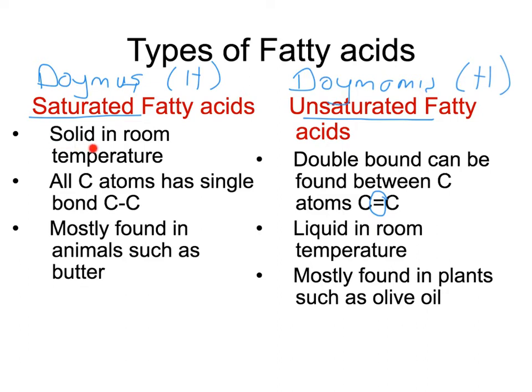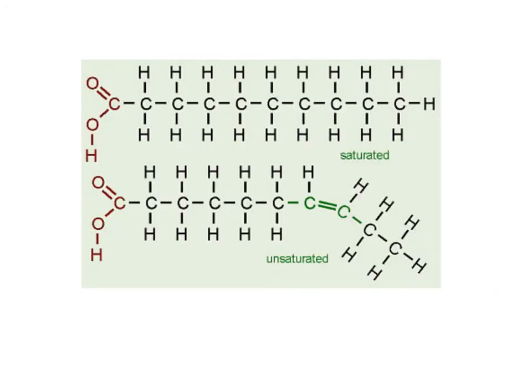Saturated fatty acids are solid at room temperature, but unsaturated ones are liquid at room temperature. Saturated fatty acids are found in animals, but unsaturated fatty acids are found mostly in plants, such as olive oil. You see, this double bond structure enables the molecule to make an angle like that.